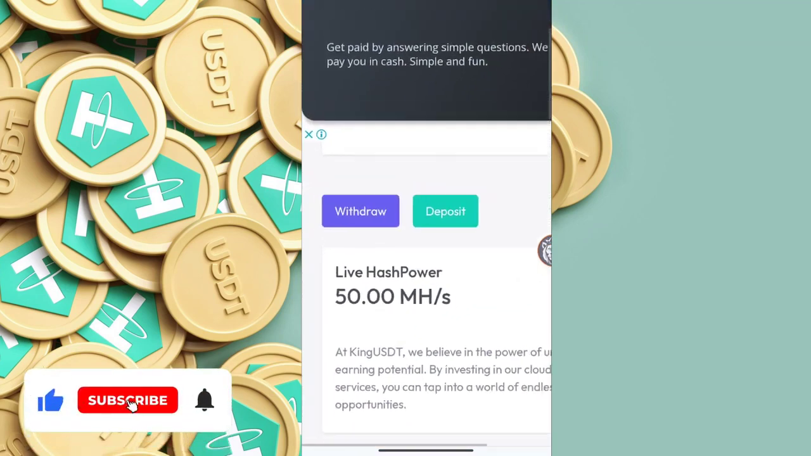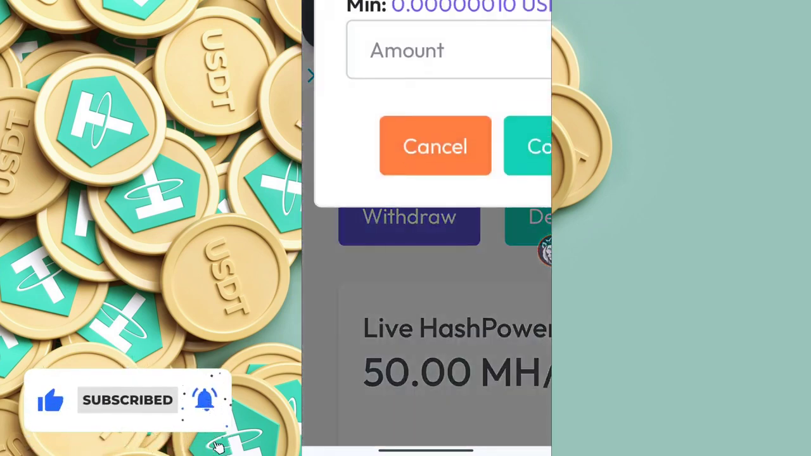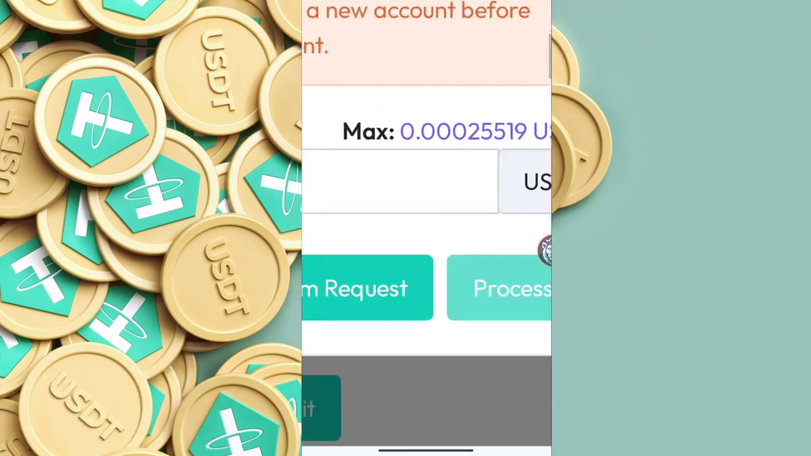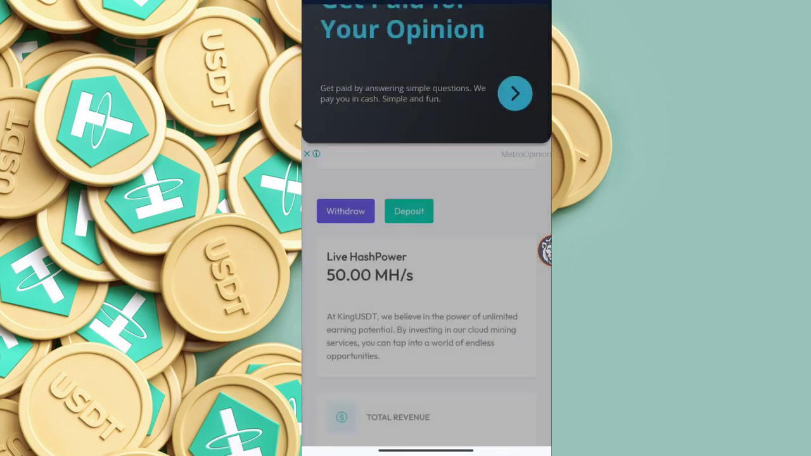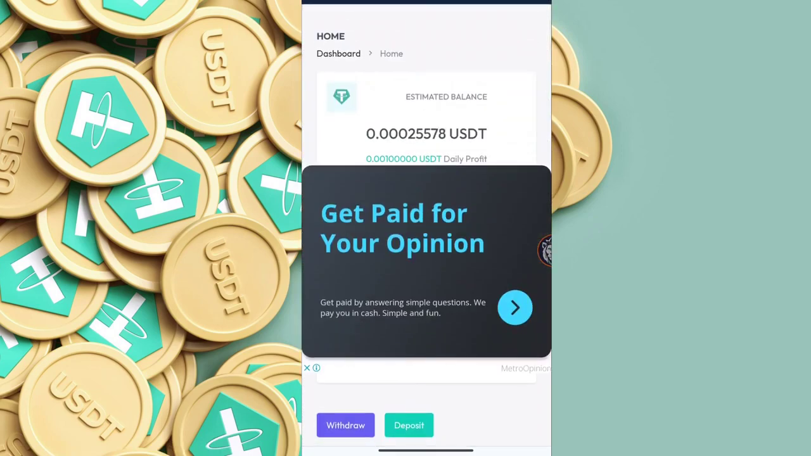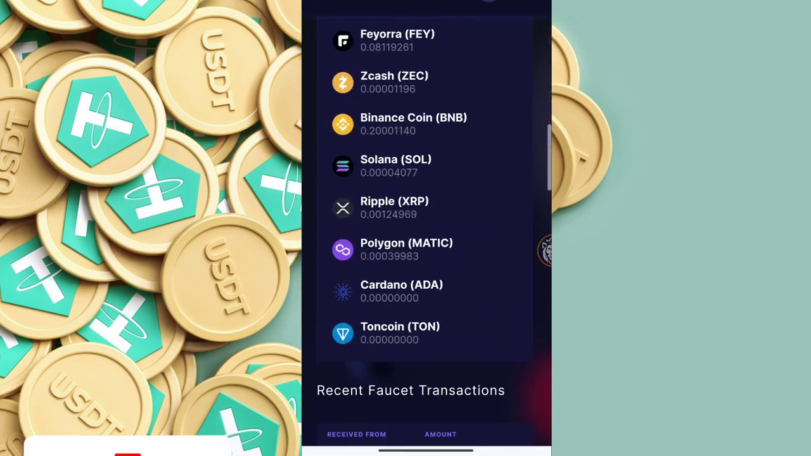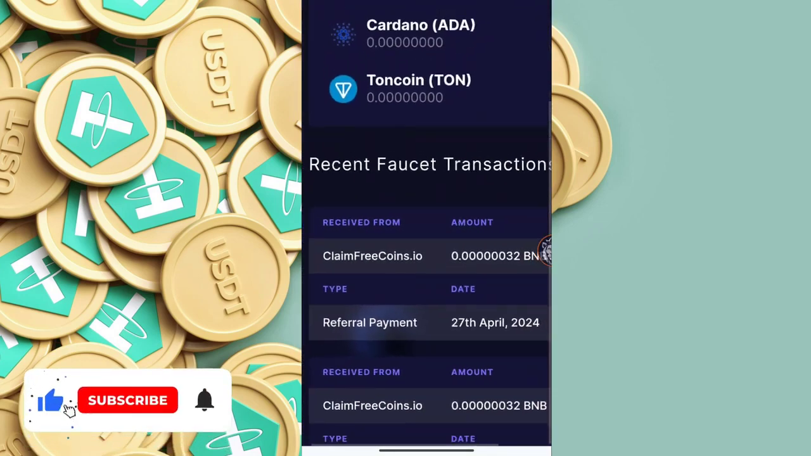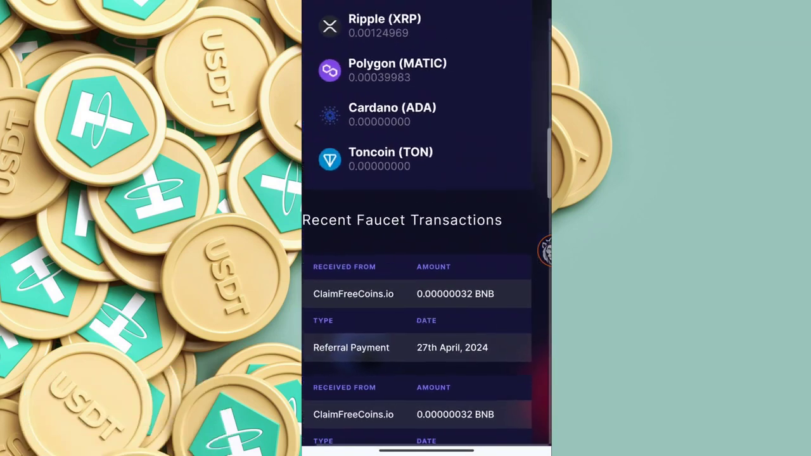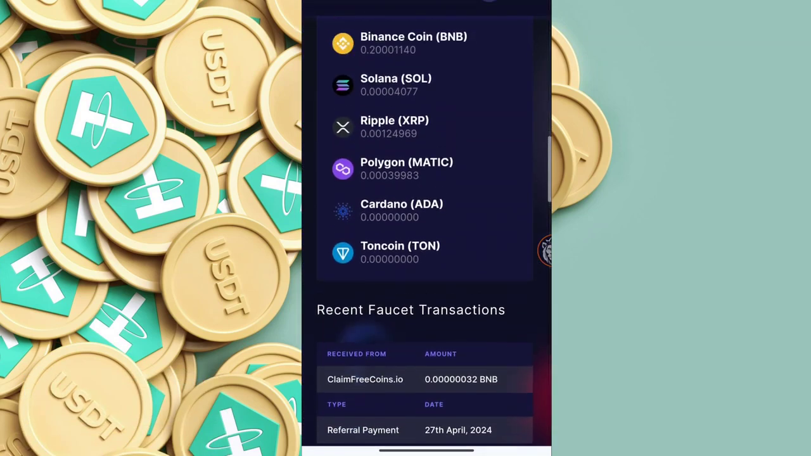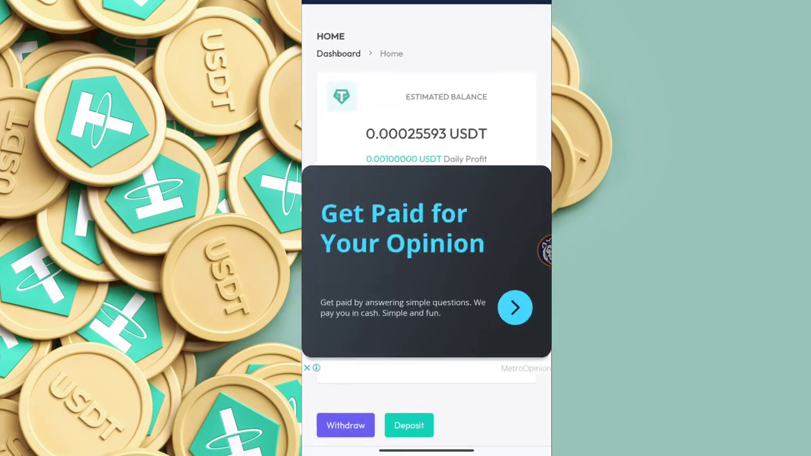So now I will withdraw this. Let me withdraw. The maximum amount I can withdraw is 0.0002519 USDT from this site. Let me show you my Faucet Pay. Here you can see my last claim was from freeclaimpoints.io, where I got 0.0000032 BNB. Now I will claim in front of you.